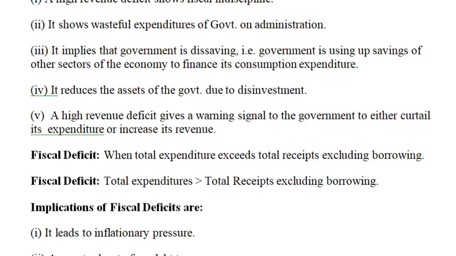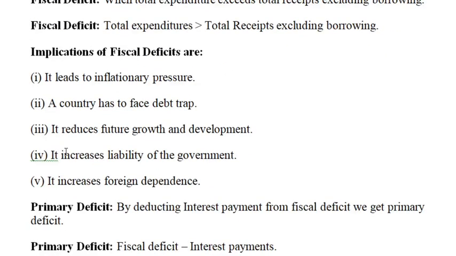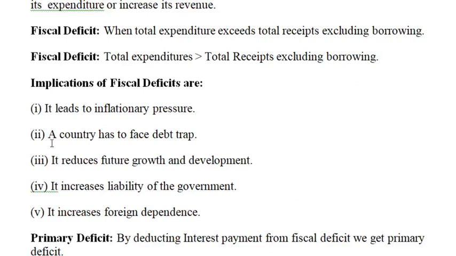The next measure of budget deficit is fiscal deficit. When total expenditure exceeds total receipts excluding borrowing, we can calculate the fiscal deficit in an economy. It is the difference between the government's total expenditure and total receipts excluding borrowings.